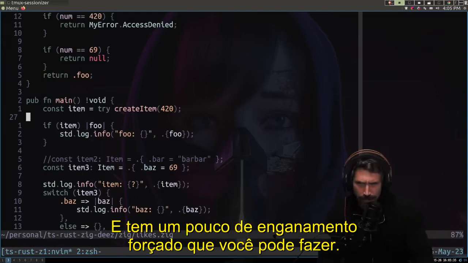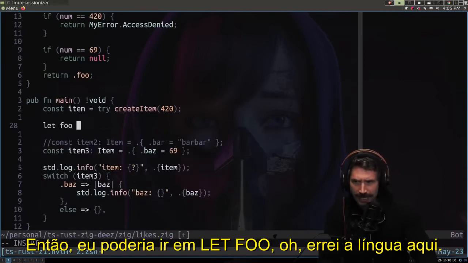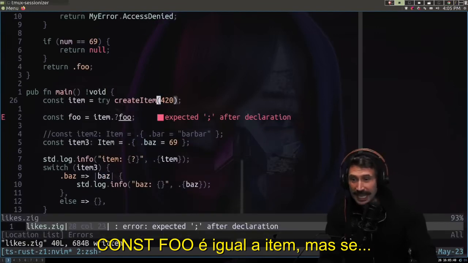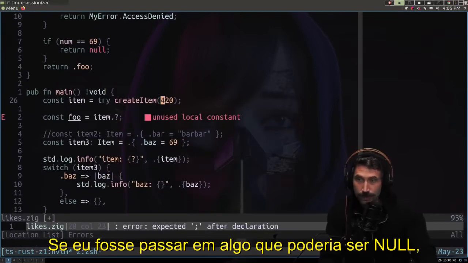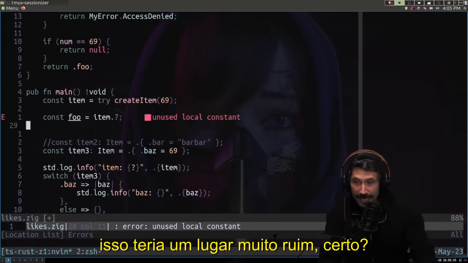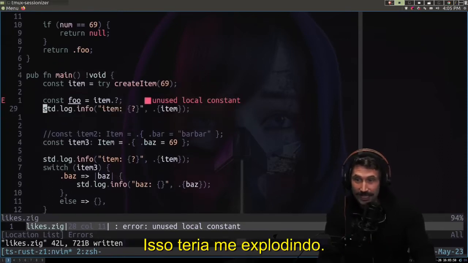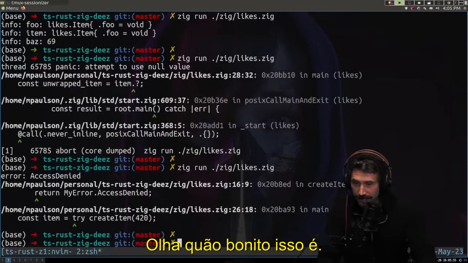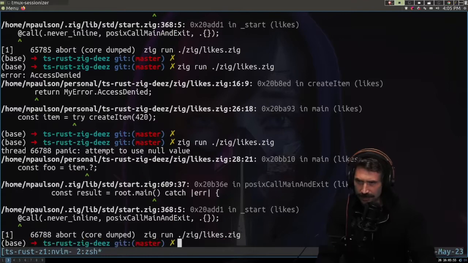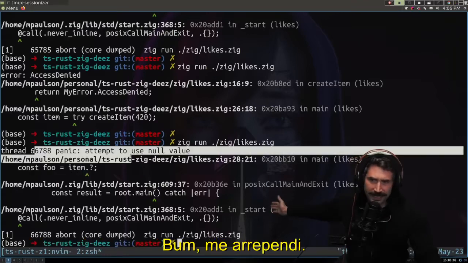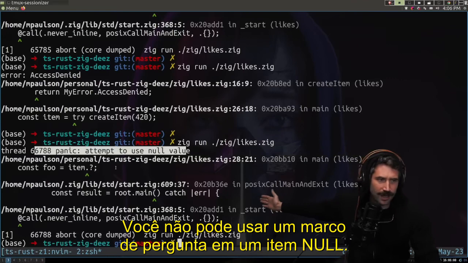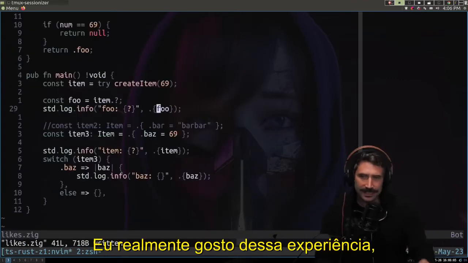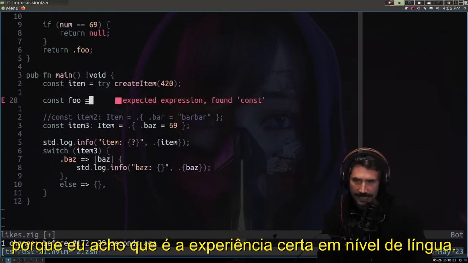And there's some forced unwrapping you could do. So I could just go, const foo equals item dot question mark, but if I were to pass in something that could be null, this would end up in a really bad place, right? It would end up with me exploding. So if I go foo, there we go. Look how beautiful that is. And do that, it's going to probably tell me I'm going to error. There we go. Look at that. Boom. Panicked. You can't use a question mark on a null item. So pretty cool stuff. I really like that. I really like this experience because I think it's the right experience at a language level.